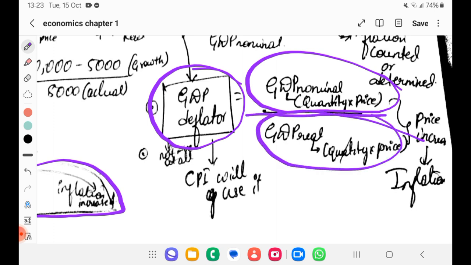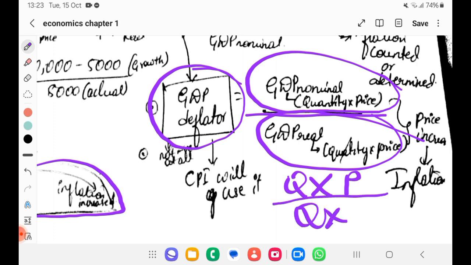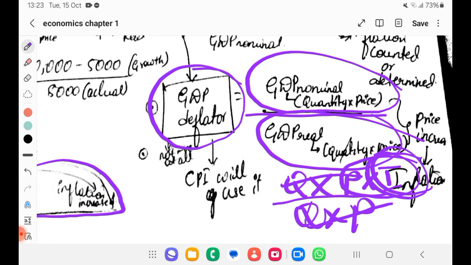GDP nominal is the quantity of goods produced into price, divided by the quantity of goods produced into base price. Here we have inflation also, the price got increased. So if you cancel this, what we get is inflation. The difference based on inflation is what the GDP deflator will show.